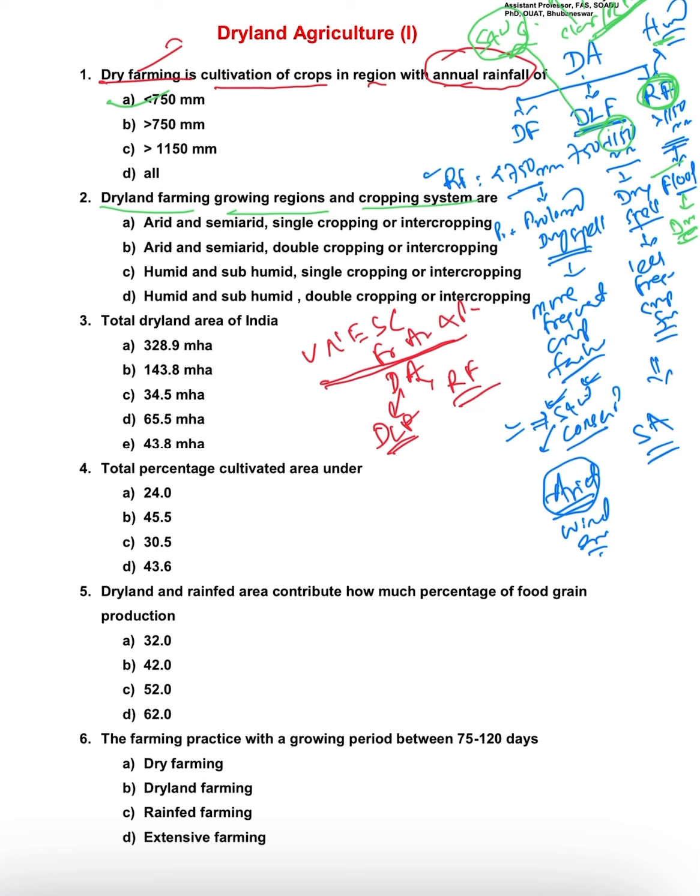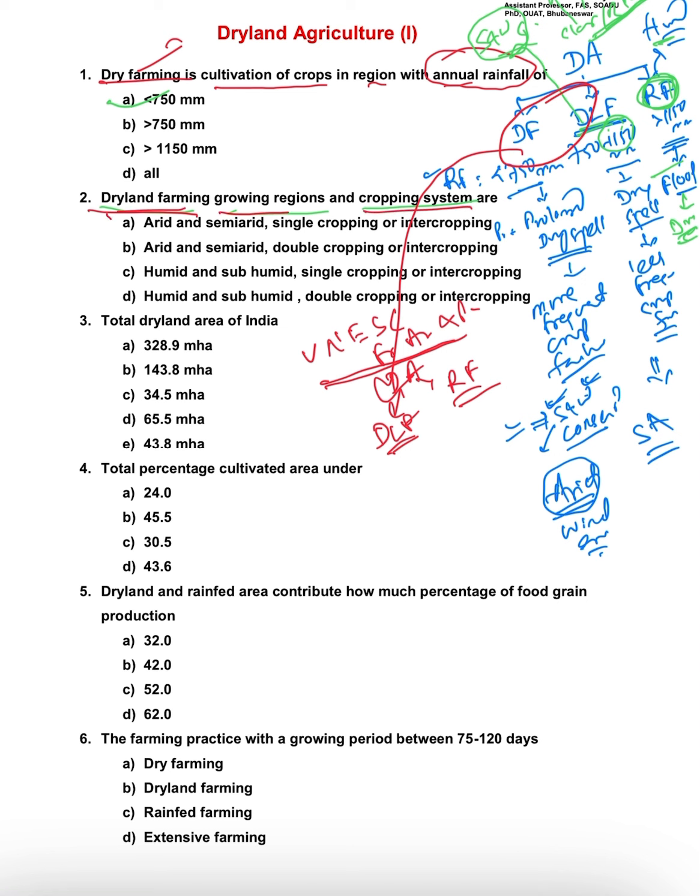So here the answer will be dryland farming, growing regions and cropping system.